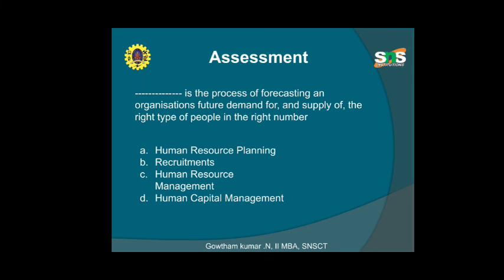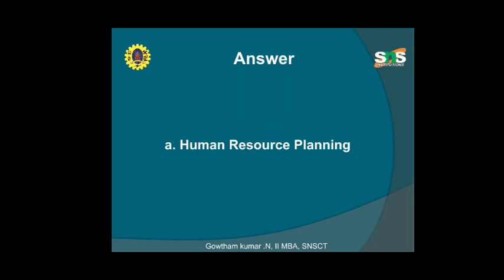Lastly, we have a small assessment. This is the process of forecasting an organization's future demand for and supply of the right type of people in the right number. Option A, human resource planning. Option B, recruitment. Option C, human resource management. Option D, human capital management. Can anybody give an answer? Gautam, shall I? Yes. I think the answer is human resource planning. Yes, you are right, Dhanashilan.